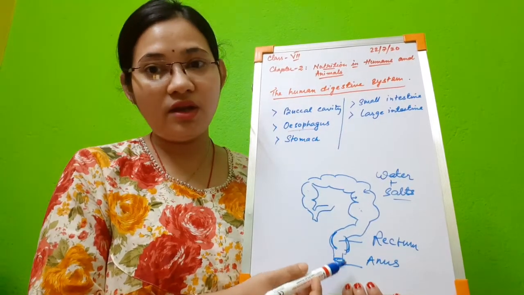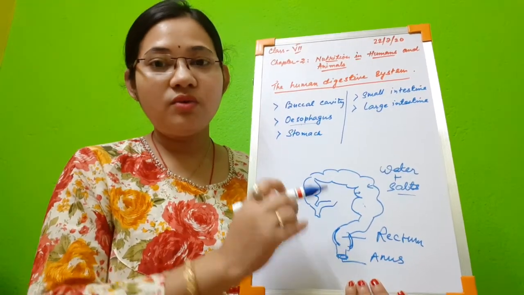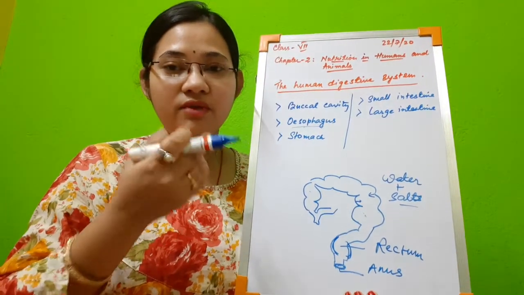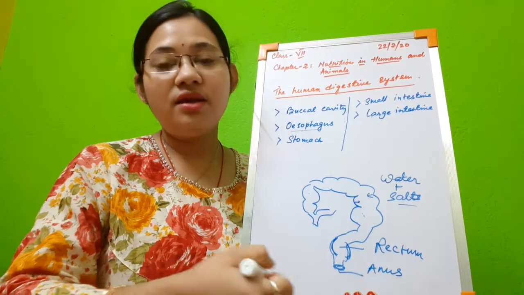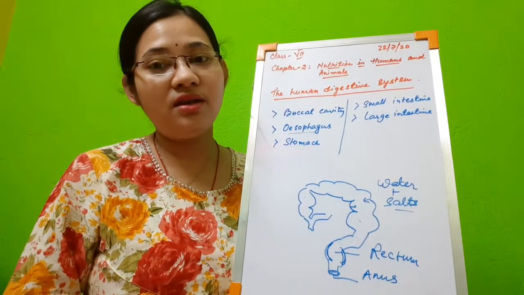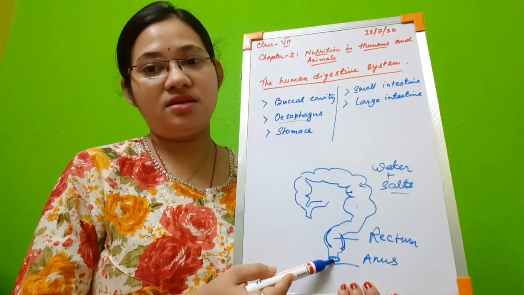That process is called egestion. So once again, we start with ingestion, then digestion, then absorption, assimilation, and egestion. In this way the whole process of nutrition is completed.